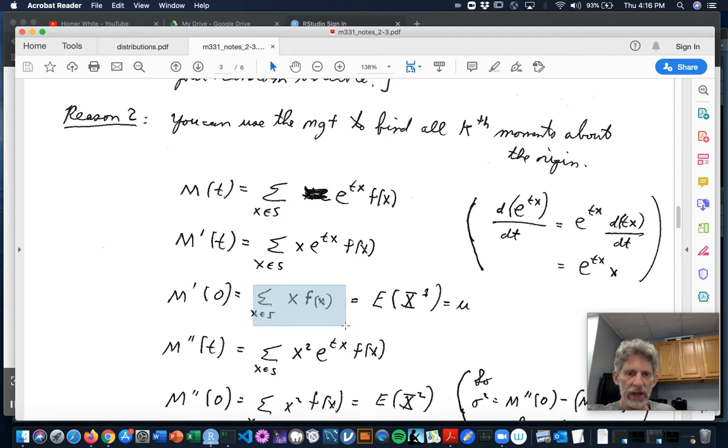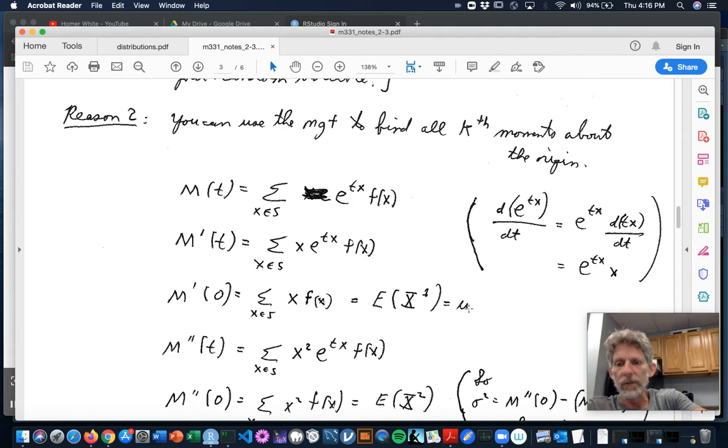And when we look at that, that's exactly the definition of the expected value of x, the expected value of x to the 1, if you like, the mean. So the first derivative of the moment generating function evaluated at 0 delivered the first moment of x about the origin.